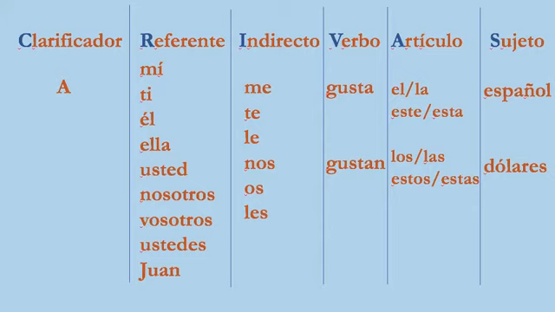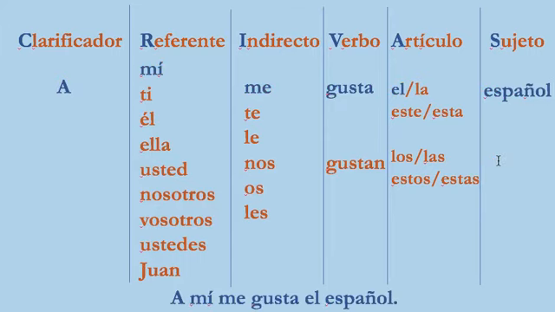For example, I like Spanish. A mí me gusta el español. It's el because español is singular masculine, and it's gusta because it's singular, right? For example, if we looked at dólares, I like dollars, right? A mí me gustan los dólares. In this instance, it's gustan and los because dólares is both masculine and plural.